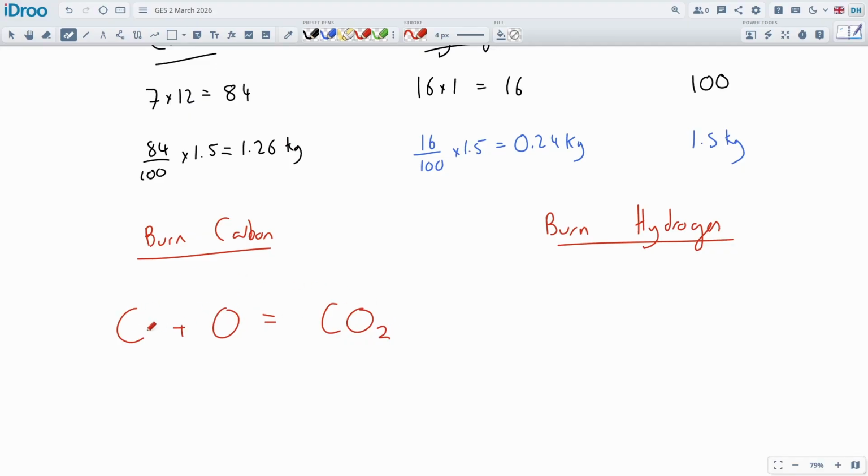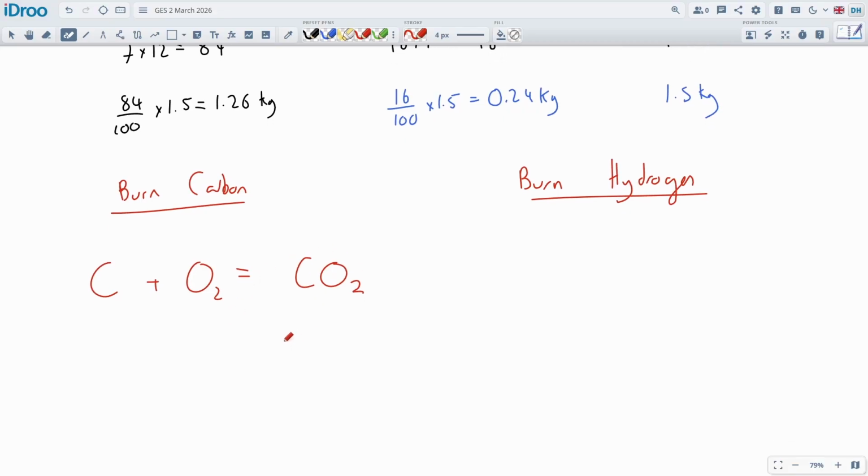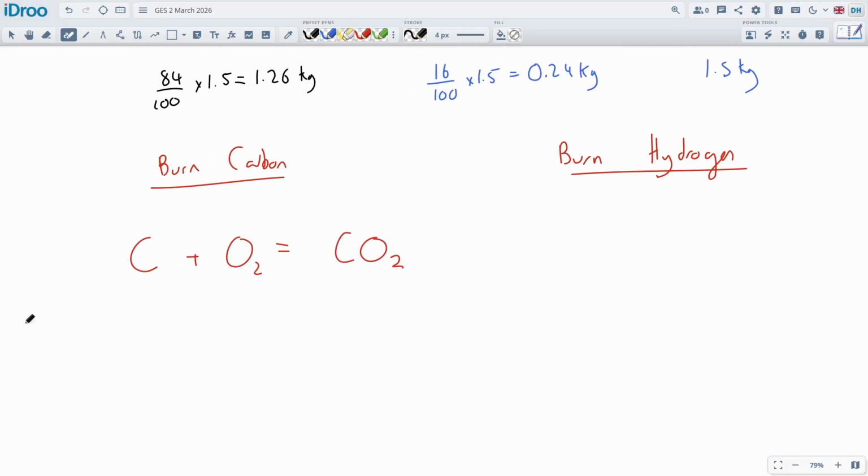So this has to be a balanced equation. So C plus O2 is equal to CO2. All right. Okay. And now we're going to use our little formula, and the formula you need to remember is the mass... No, I got that wrong, haven't I? It's going to be moles. Moles is equal to mass over M. I've only got one formula to remember. Moles is equal to mass over M.